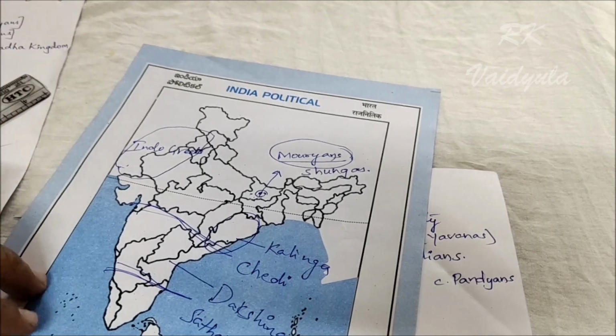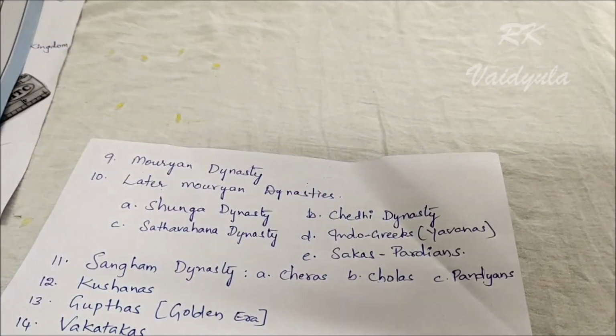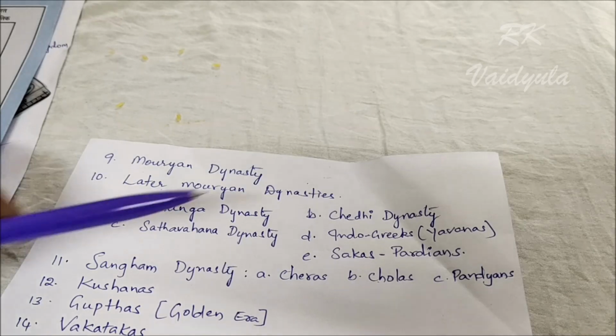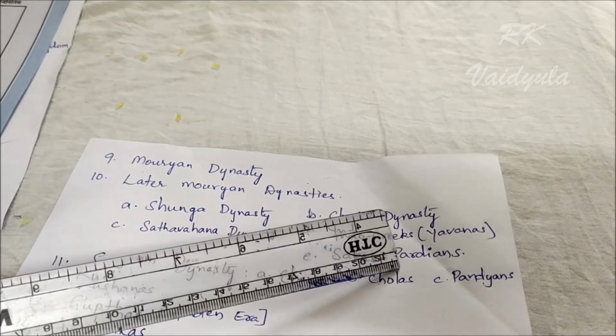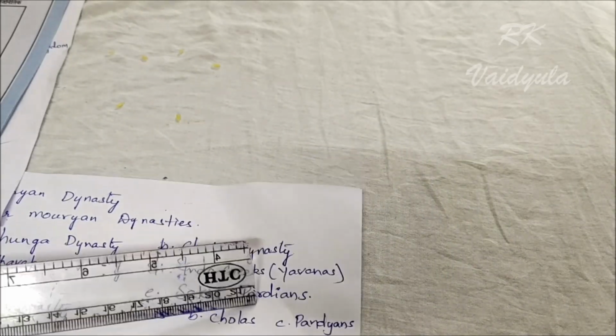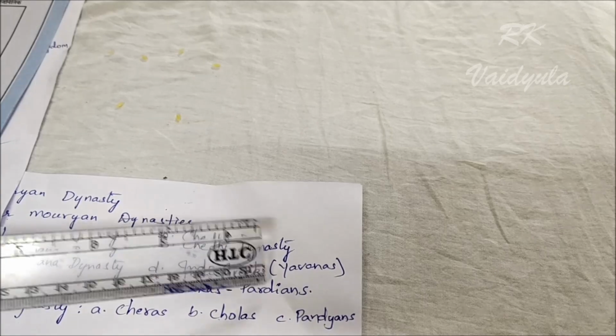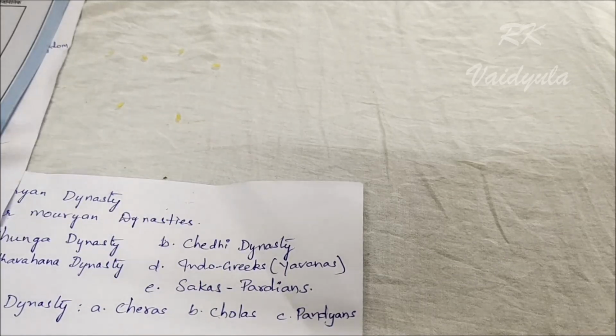After the Indo-Greeks dynasty, the Sakas and Parthians arrived. Now we are seeing here the Sakas and Parthians.